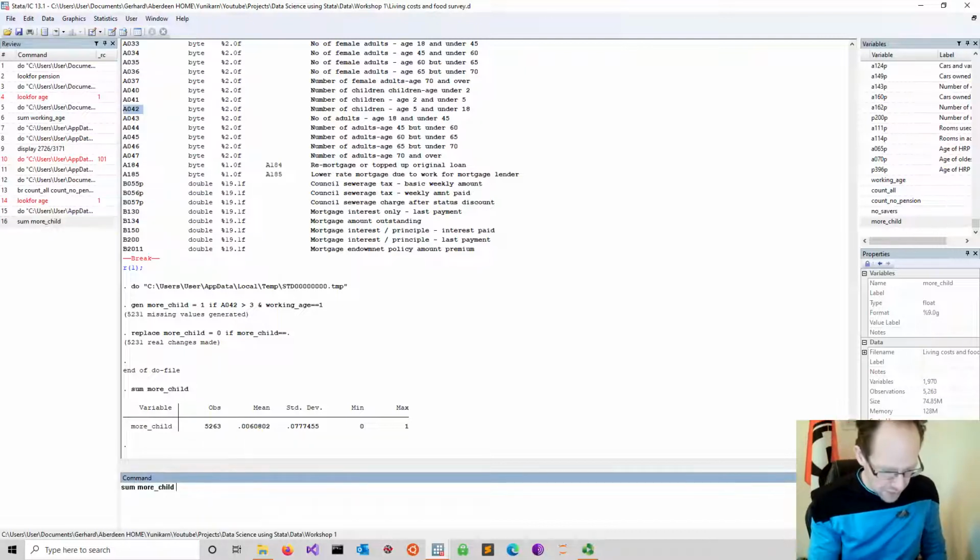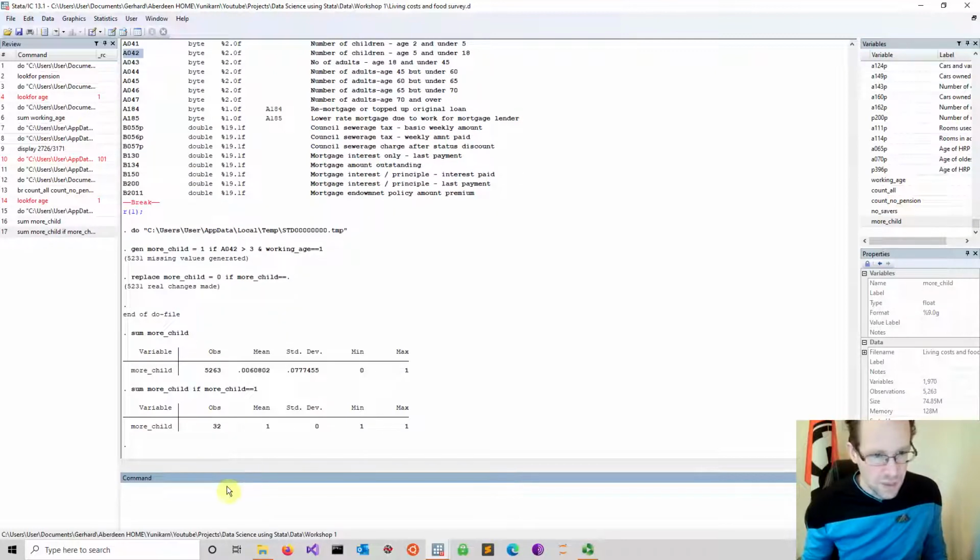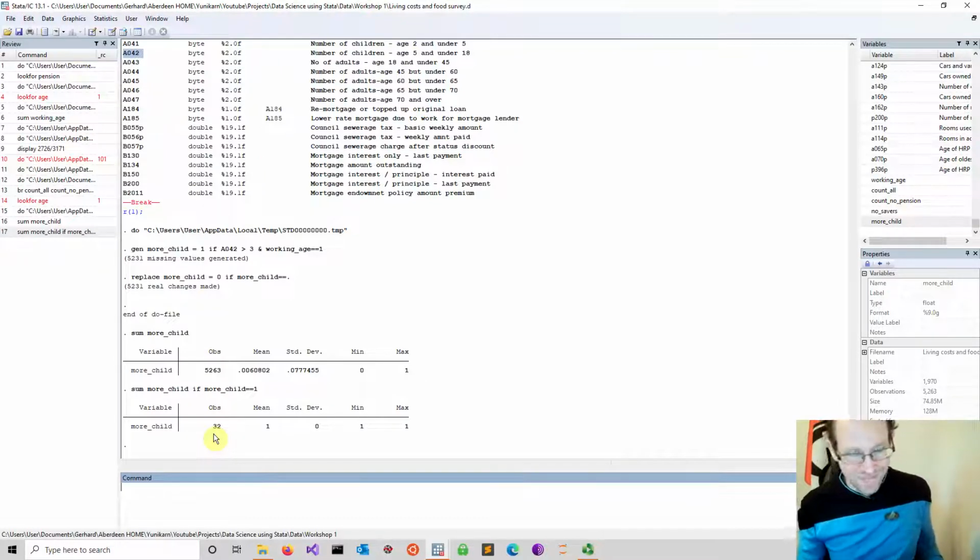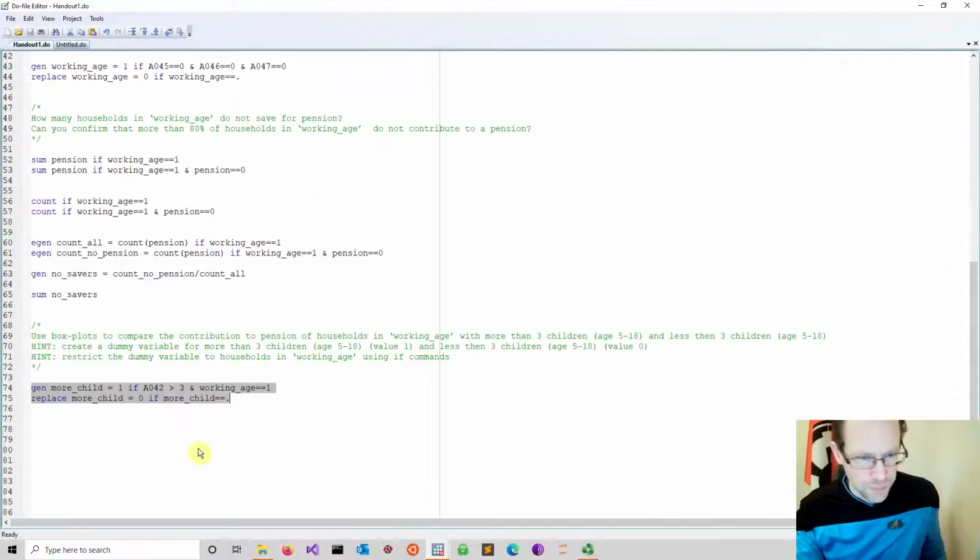If you combine this with an if command, you can actually count the cases. Again, you can of course use count. So if we do something like this, and then we just put in more child equal to 1, you see we only have 32 cases. So that's a very, very small number. Now, statistically speaking, if you want to visualize that, you will find it much more of a struggle because there are not really many cases. So that's an issue.